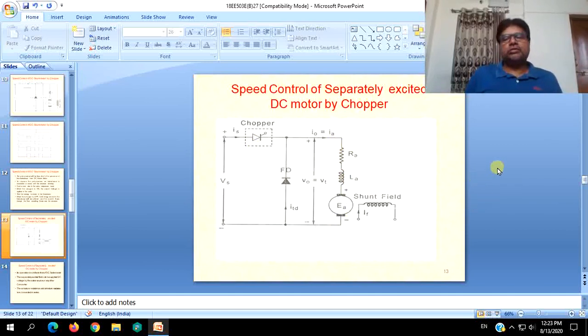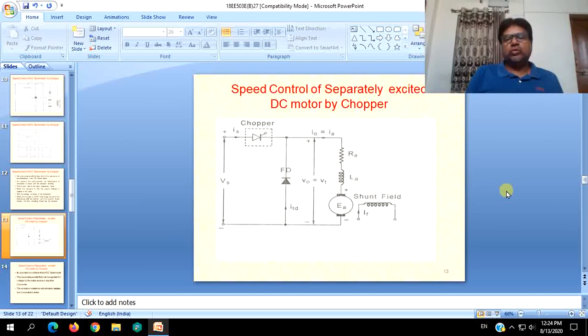Again, speeds below the rated RPM can only be achieved because you are applying a reduced voltage to the armature than the rated voltage. Other concepts come into picture. By decreasing the field, you can increase the speed. So these are the concepts of speed control of DC motors by using choppers.